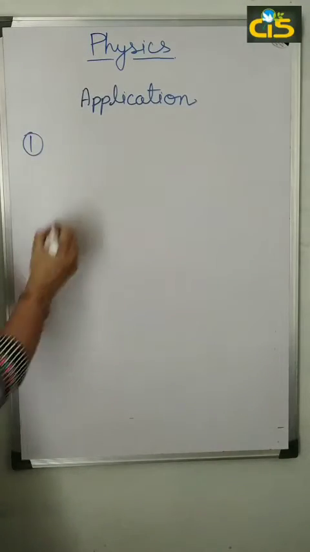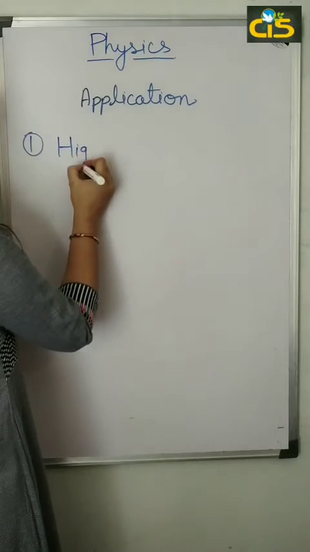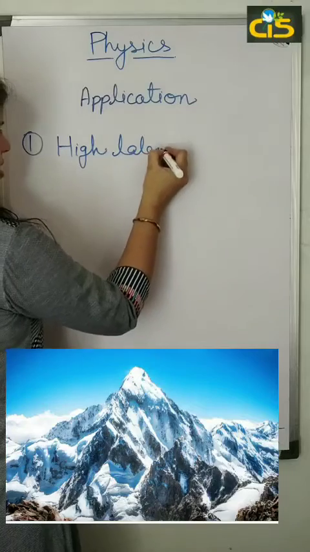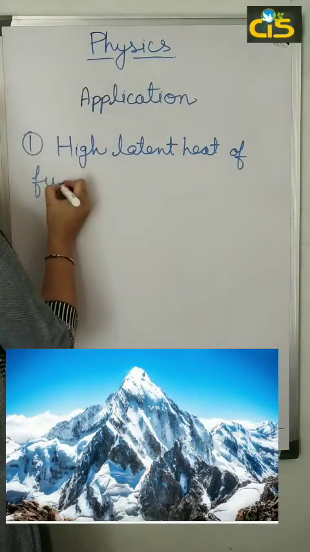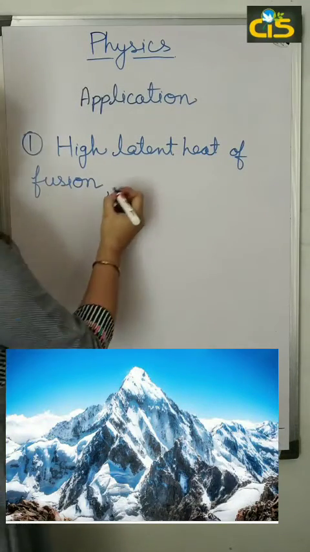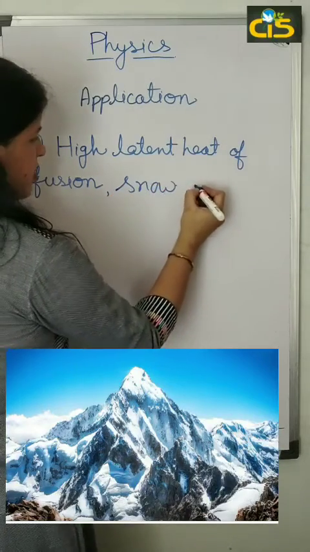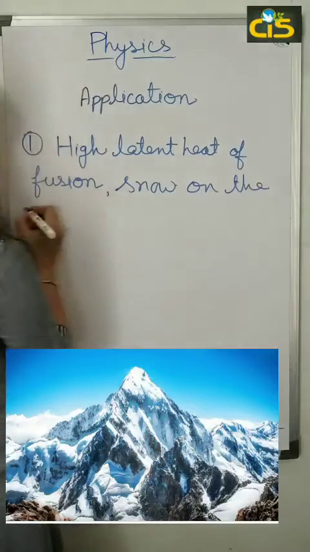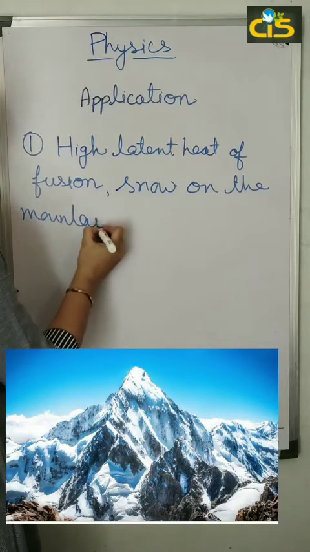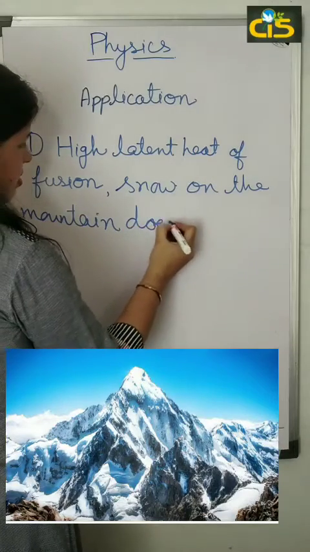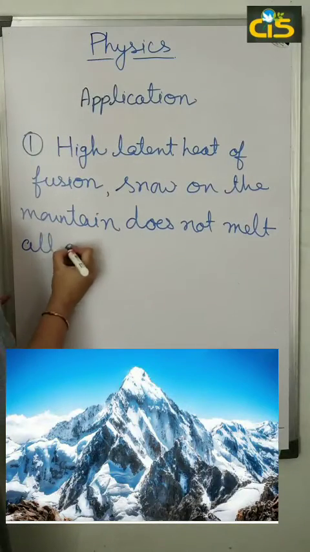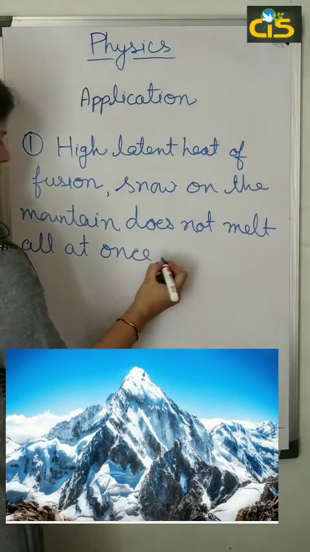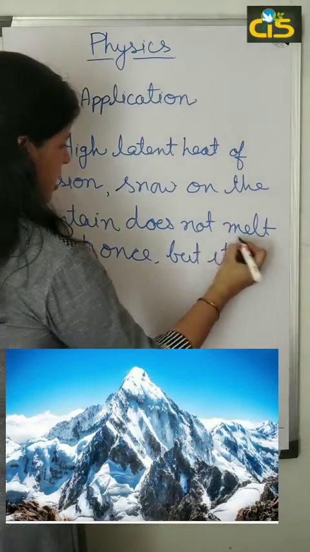Applications of latent heat. The first thing is that due to the high latent heat of fusion of ice, snow on the mountain does not melt all at once, but it melts gradually.